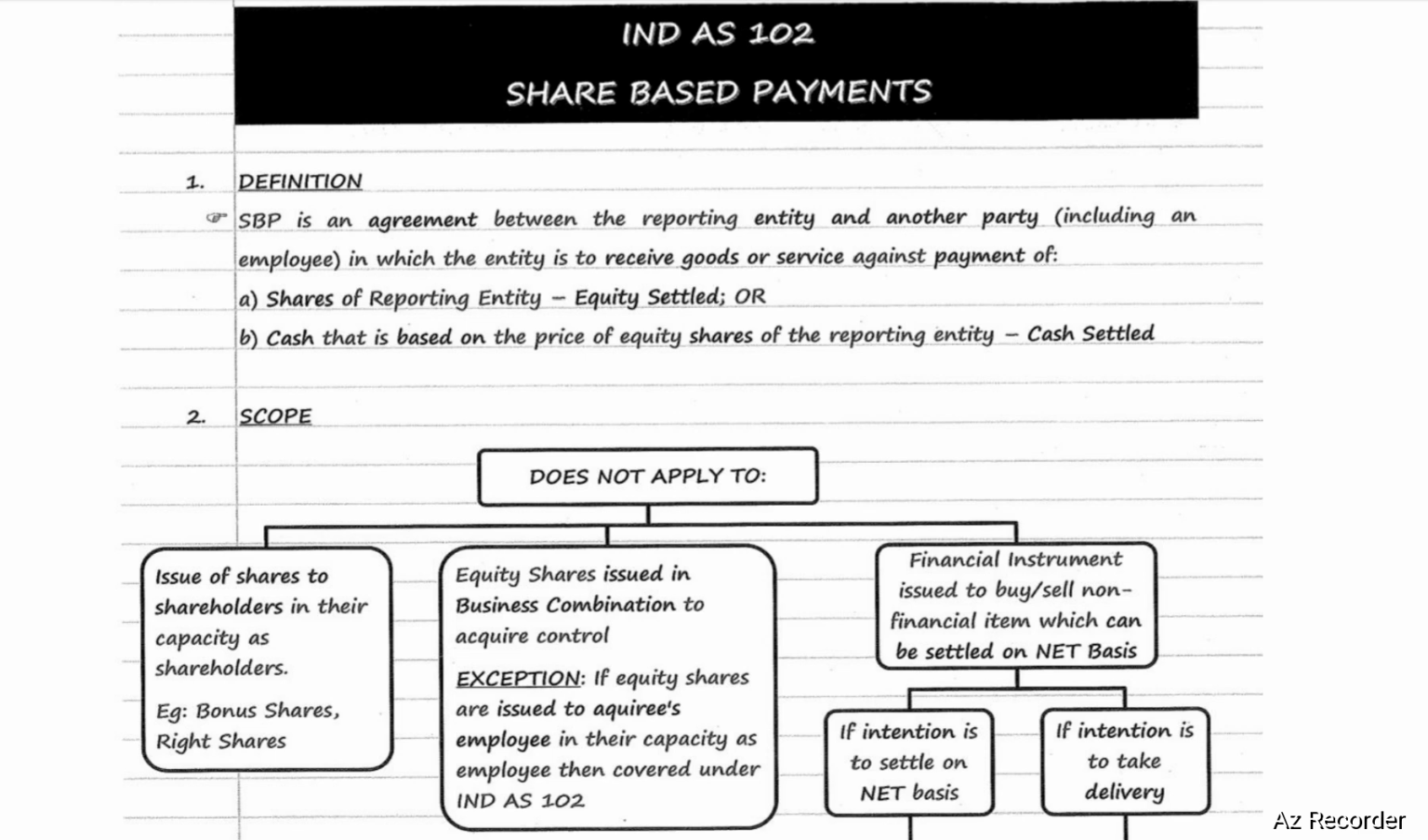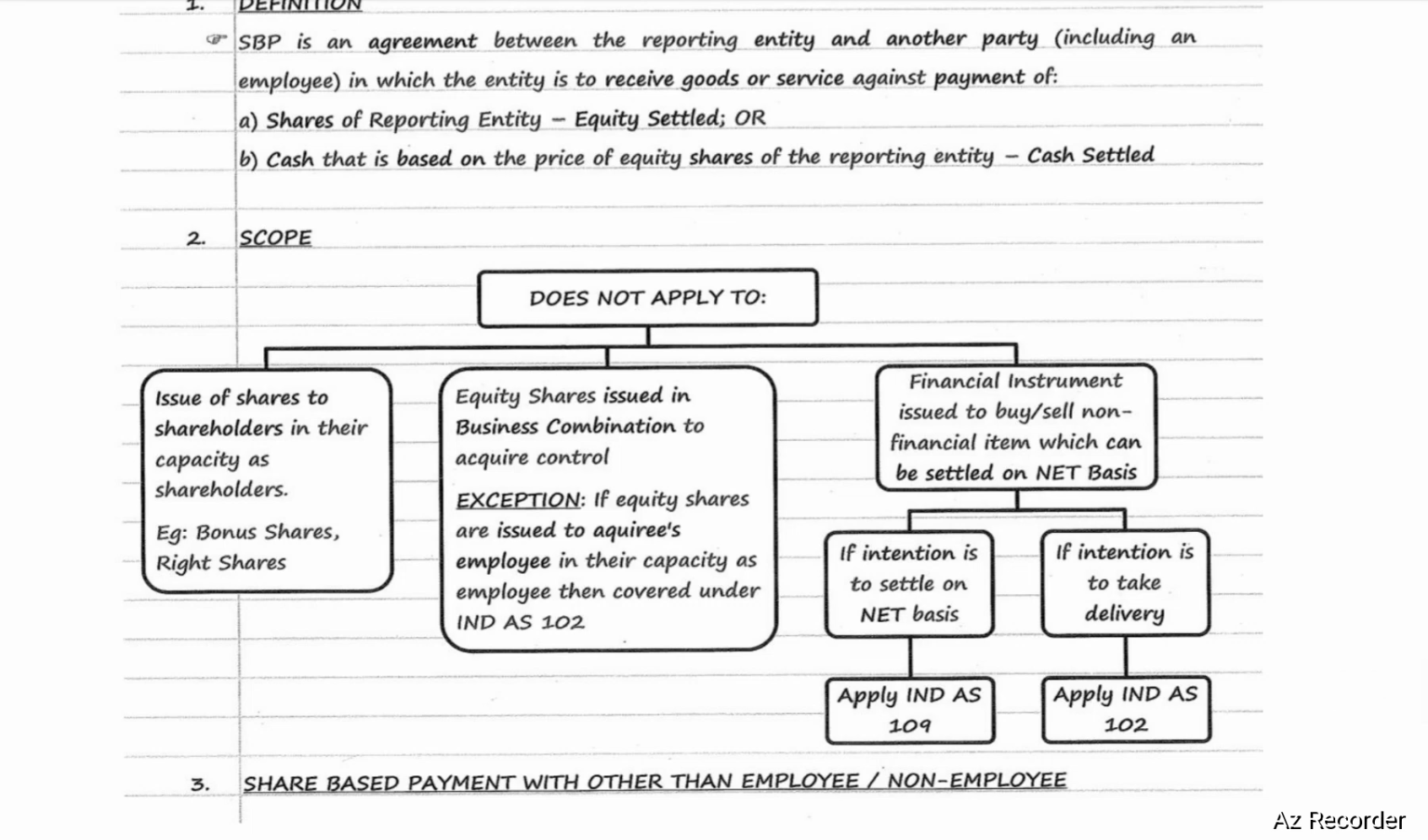Ind AS 102 is not applicable to issue of shares to shareholders in their capacity as shareholders, for example bonus shares, right shares, and equity shares issued in a business combination to acquire control. There is a certain exception. The exception is if equity shares are issued to an employee in their capacity as employee, then it is covered under Ind AS 102.